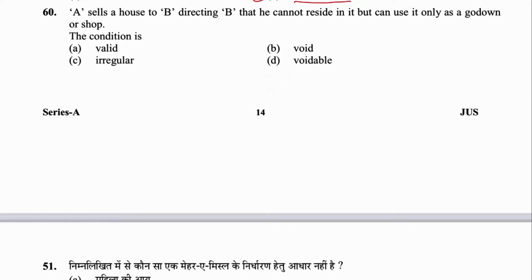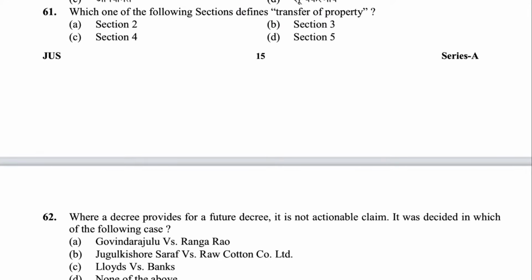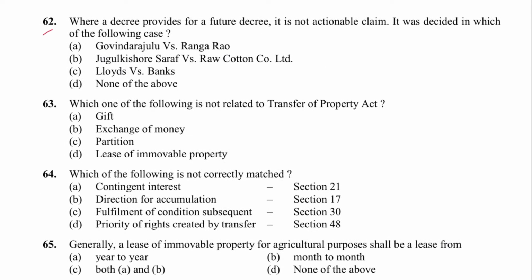Next, 60. A sells a house to B, directing B that he cannot reside in it but can use it only as a godown, as a shop. The condition is void. B is the answer. Next, 61. Which of the following sections defines transfer of property? That is section 5. D is the answer. Next, 62. Where a decree provides for a future decree, it is not an actionable claim. It was decided in Jugal Kishore Saraf versus Raw Cotton Company Limited. B is the answer.